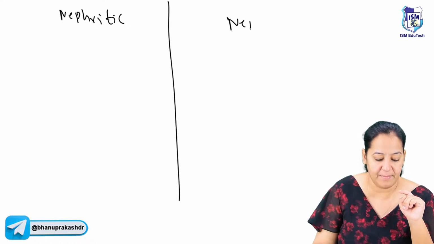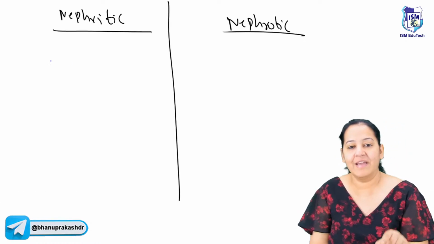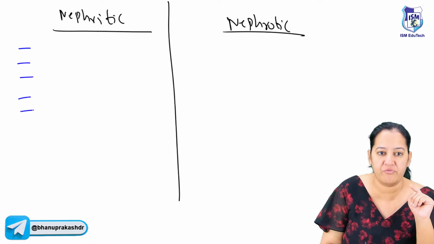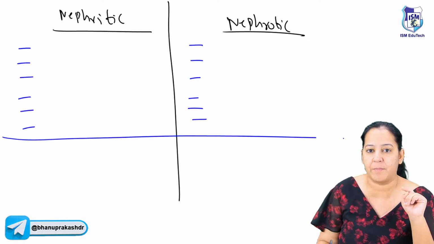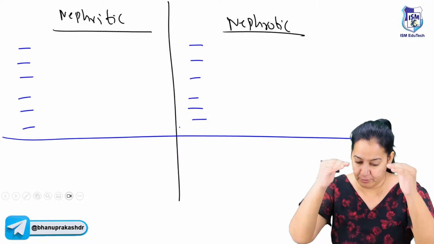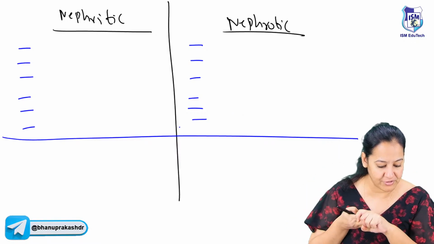On this side, you tell me nephrotic. Can you tell me the properties? Here also I want 1, 2, 3, 4, 5, 6 properties. Here also I want the 6 properties. First you tell me the 6 properties, both the sides, and then I will tell you the examples in each category.